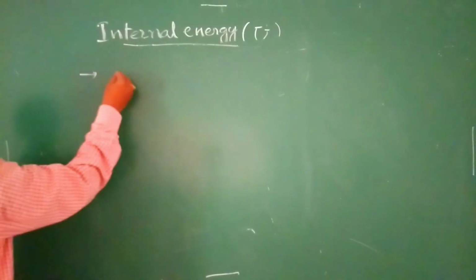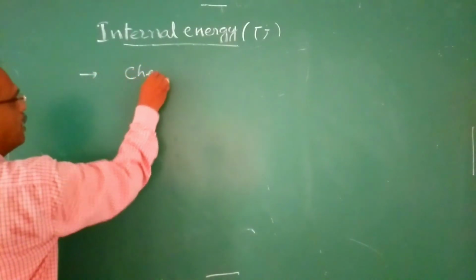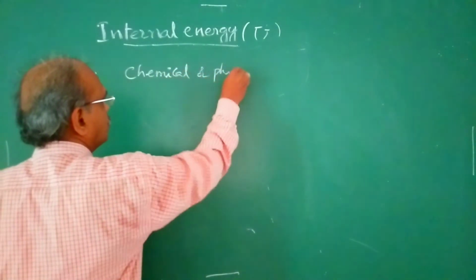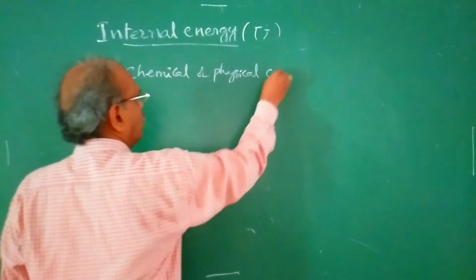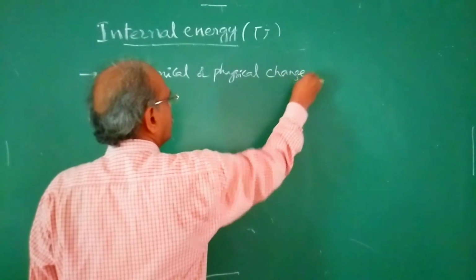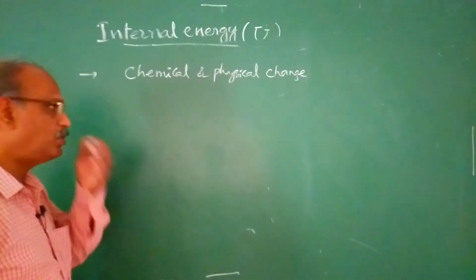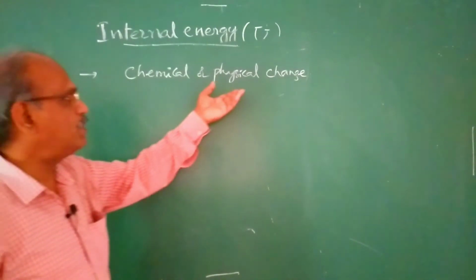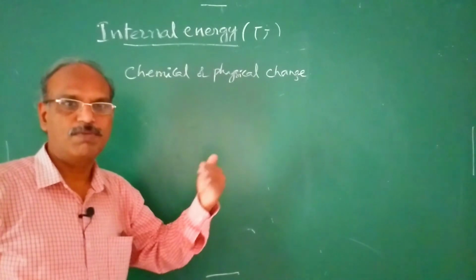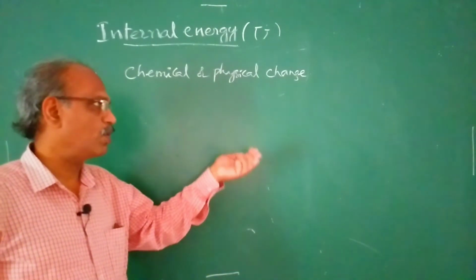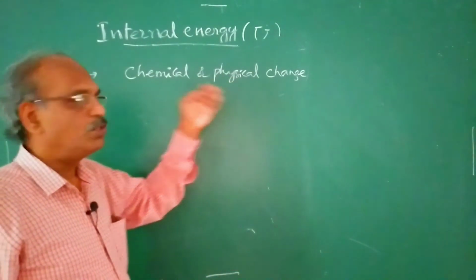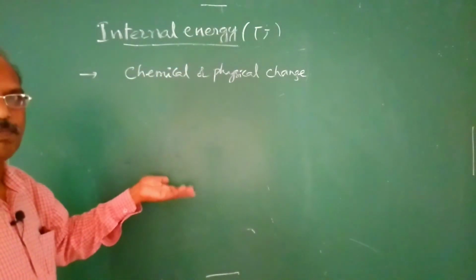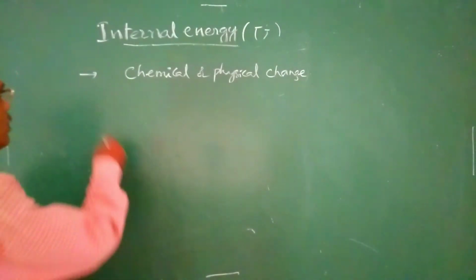When a system undergoes a chemical or a physical change, its internal energy changes because of the chemical reaction, or physical change, meaning when a solid is converted to liquid or liquid to gas. During that, the internal energy of a system changes because the nature of the system completely changes.